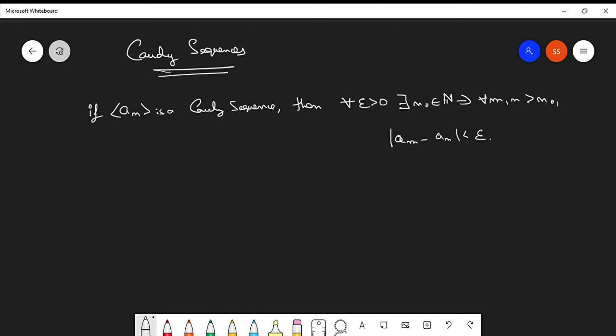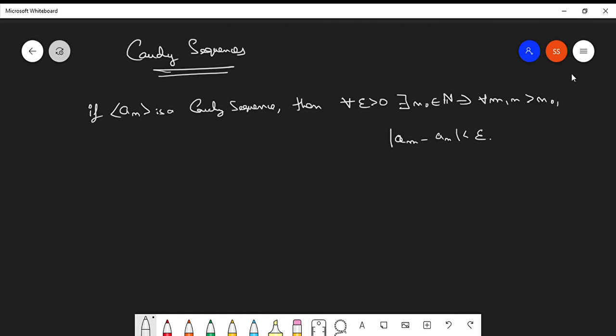Clear? So you take two elements from a sequence, which are images of natural numbers greater than n_0, and their difference is less than epsilon for all epsilon greater than 0.